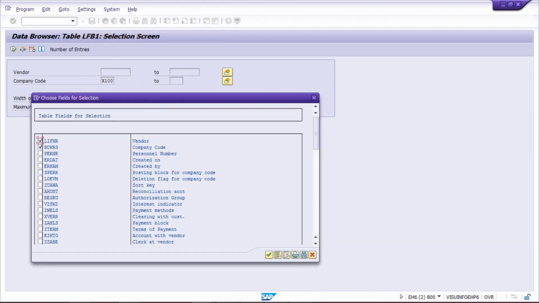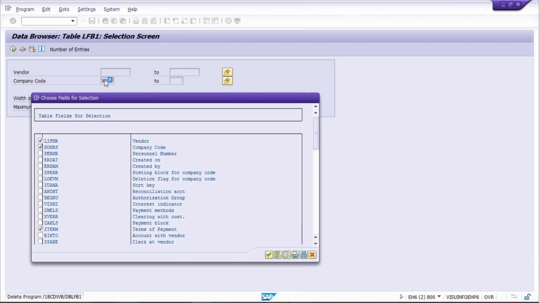Instead of downloading all the files and all, we are going to make a different experiment. Just look at your terms of payment field. You just apply a check mark here and press enter. It will take hardly 20 to 25 seconds, and this field is going to appear. It means the terms of payment field is going to appear.